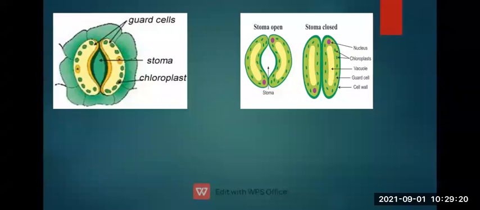Two cells called guard cells are present around the stomata. These cells control the opening and closing of the stomata.